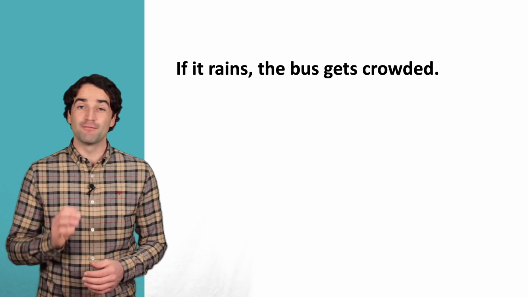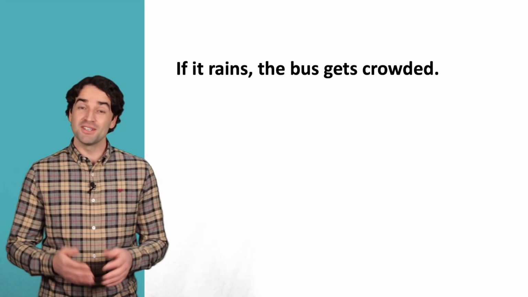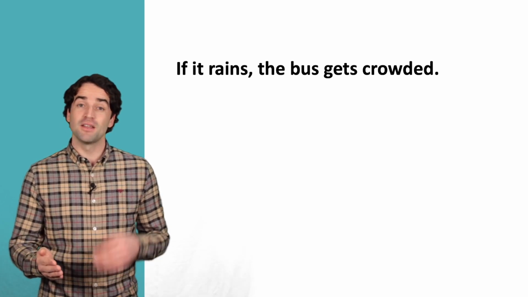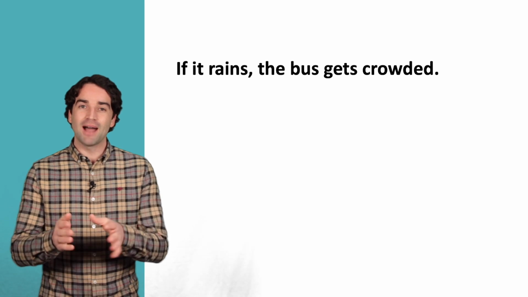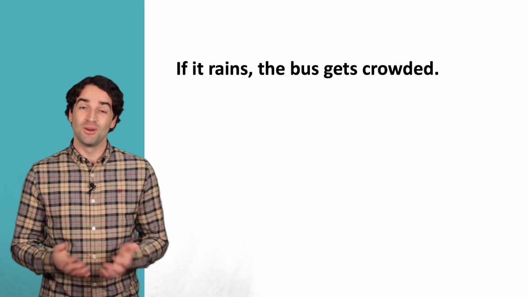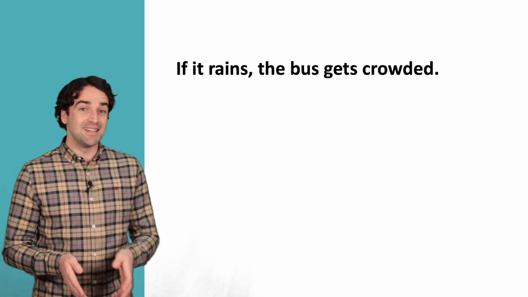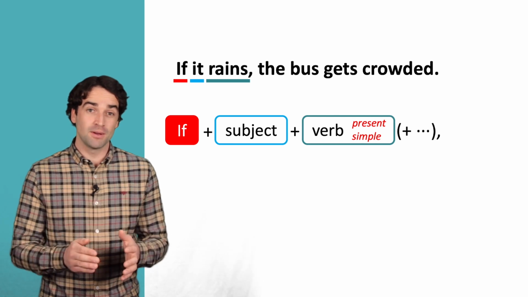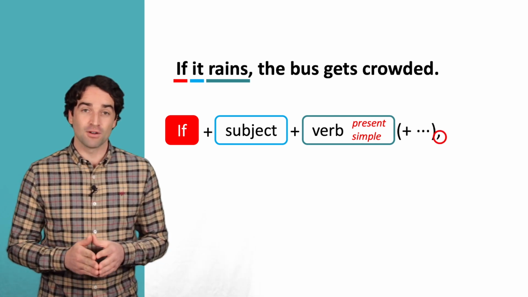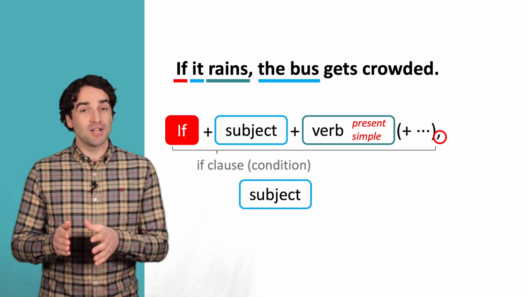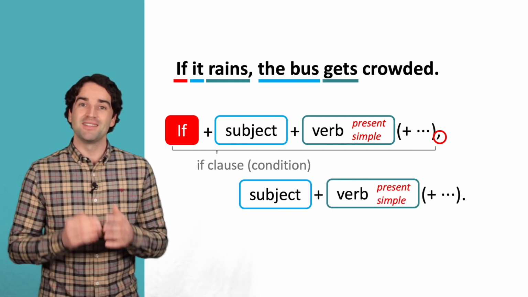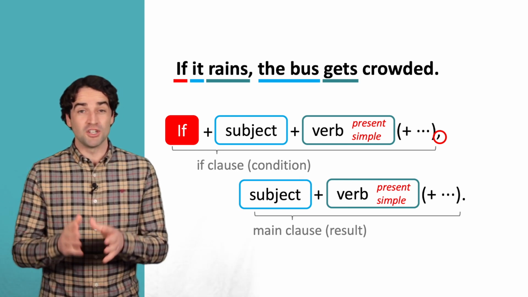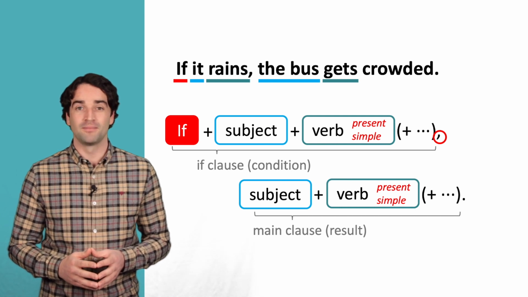Now let's study the form of this sentence. As you can see, this sentence has 2 parts. If it rains, and the bus gets crowded. So how do we make this sentence? Well, this is how. It is if plus subject plus the present simple verb, comma, this is the if clause, and subject plus the present simple verb. This is the main clause. Remember, in both clauses, we should use the present simple verb.